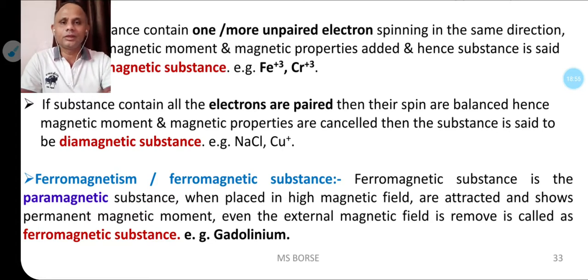A second MCQ would be: substances having zero unpaired electrons are called diamagnetic substances. Or a third MCQ may ask: substances which have unpaired electrons and show a permanent magnetic property are called ferromagnetic substances, like that.